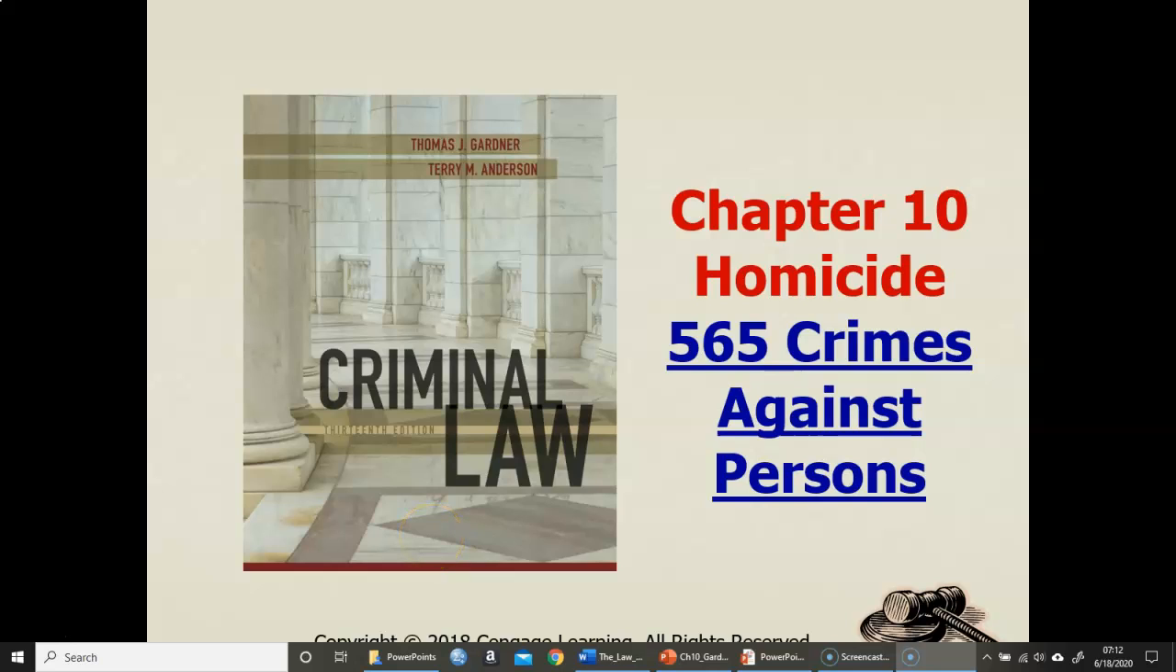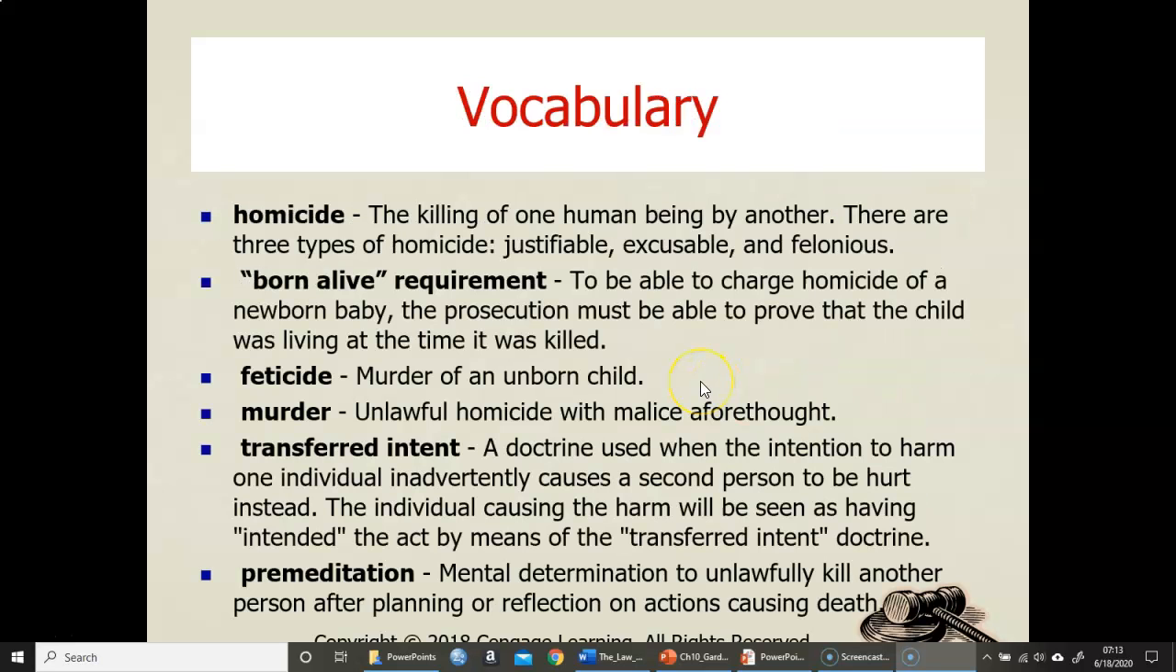Okay, this week we're covering Chapter 10, which is our homicide chapter. In addition, in our blue book, you're going to be covering crimes against persons, specifically homicide, assault, and kidnapping under Chapter 565. I've provided a link so that you can look at the statutes on your computer or read them through the blue book. So I'm going to cover our vocabulary.